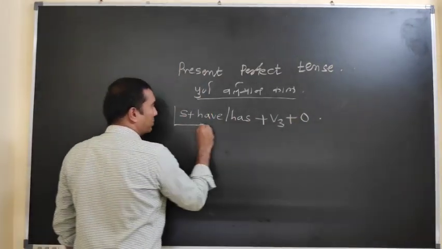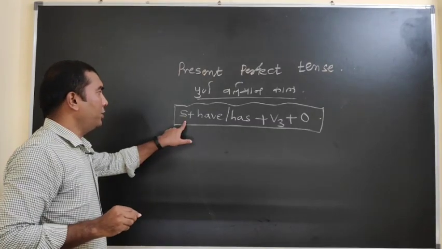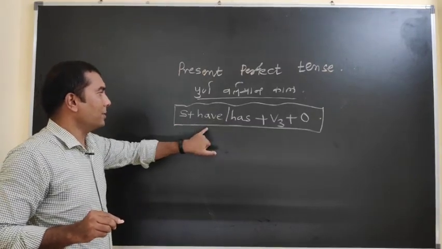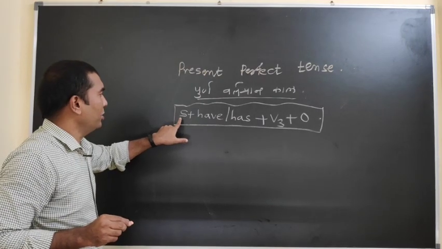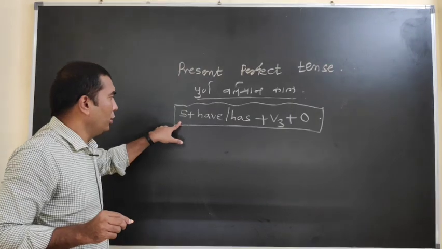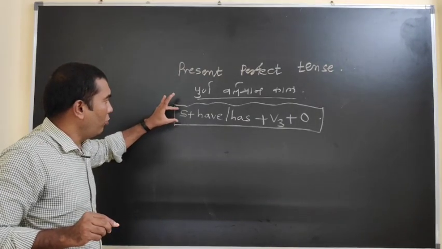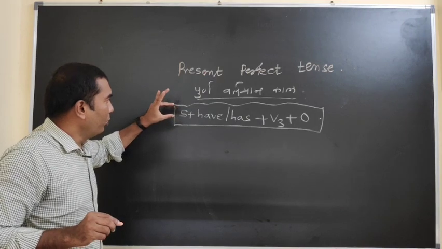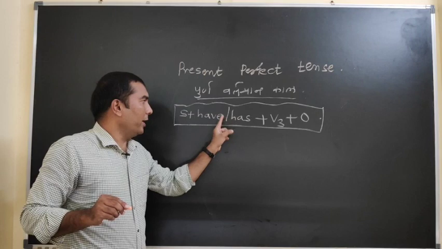Now look at it properly. That is again a very simple formula. Subject, and have or has are supporting verbs. Subject means karta, subject means doer. Have and has are supporting verbs according to the doer. If various pronouns or proper nouns or plural nouns come in place of the subject, the supporting verb will change accordingly.